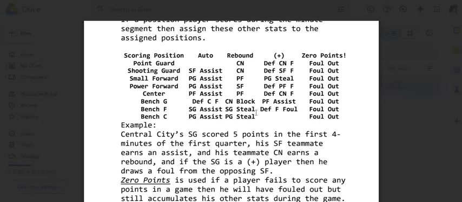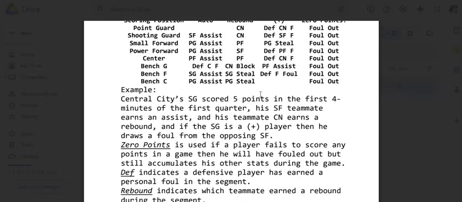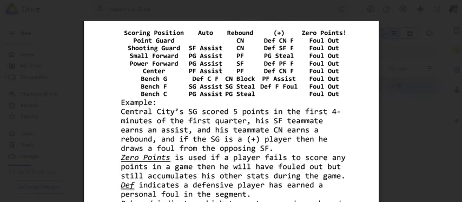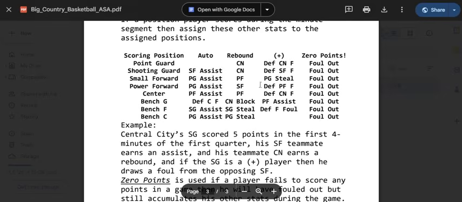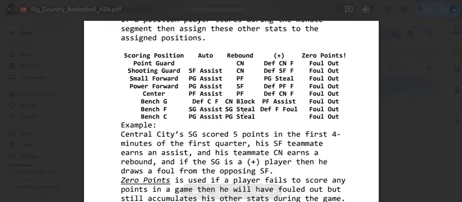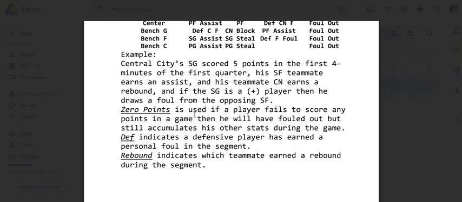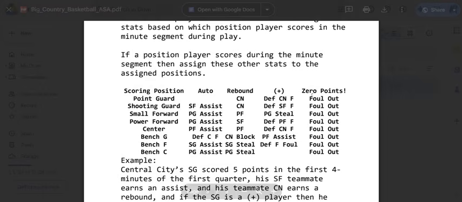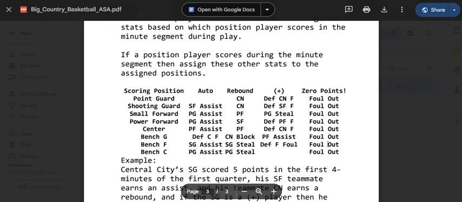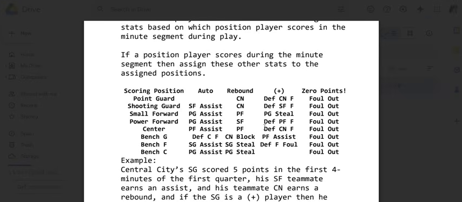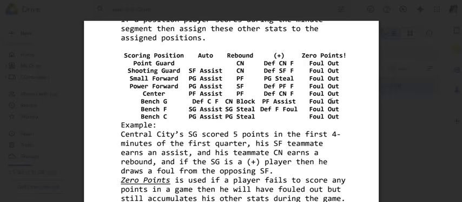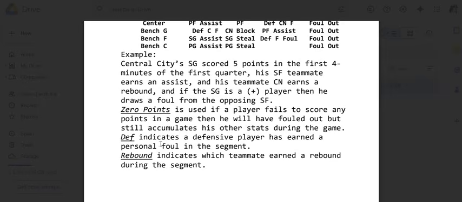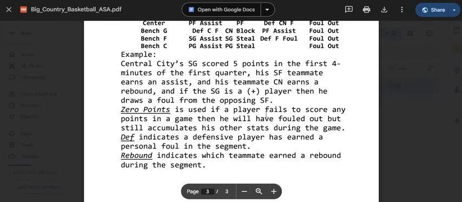You might get a point guard with a couple of steals in a game. It just gives you highlights. It may not be great for tracking perfect stats, but it will simulate all the other action that's kind of happening around your team in that segment. Again, I already described 0 points. If a player at the end of a game failed to score any points, they will keep whatever stats they've accumulated for the game, but it will be assumed that they fouled out at some point. They were in such foul trouble, they were just on and off the court and never really got a shot off. Defense indicates the defensive player.